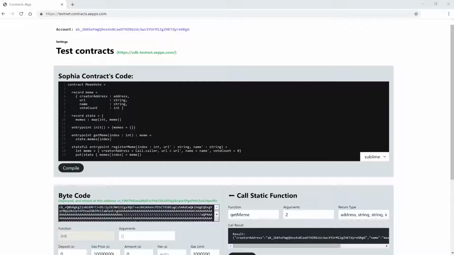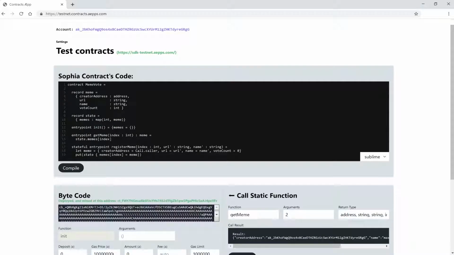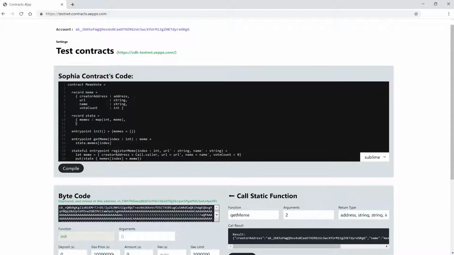The problem right now is that the user has to input the index of the meme themselves. But how should they know what index they need to enter? And how can we prevent that the number is used multiple times? Another problem we're going to have is that we don't know how many memes were already registered. But we need to know this later in our frontend so we can display them all. So let's store how many memes we have.